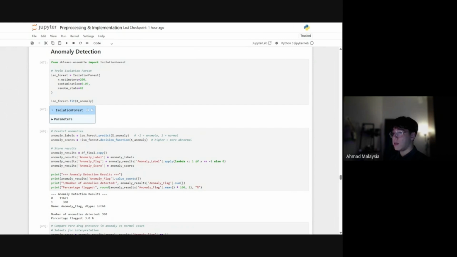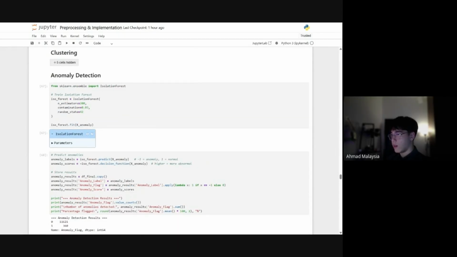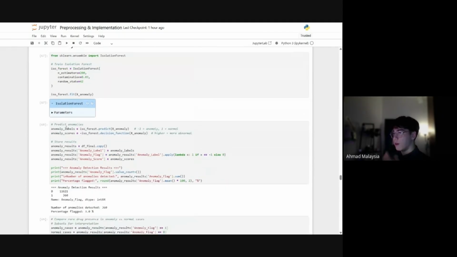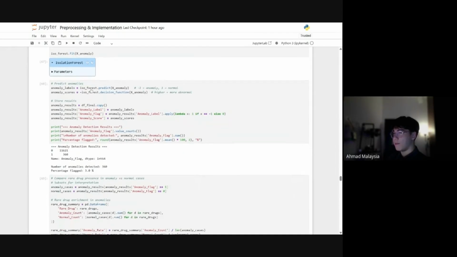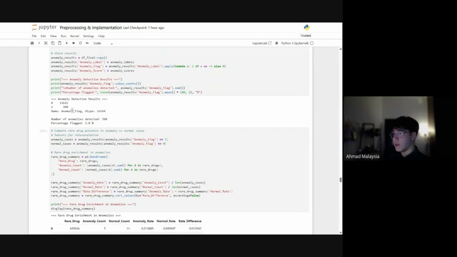The anomaly dataset included the age, year, one-hot encoded sex and race, and clean drug indicator columns. The model was initialized with n_estimators at 200, contamination at 0.03, and random state 42. After training the model, it identified around 360 anomalous cases, which represents almost 3% of the data. This matches the contamination setting and shows that the model flagged a small proportion of records as unusual.